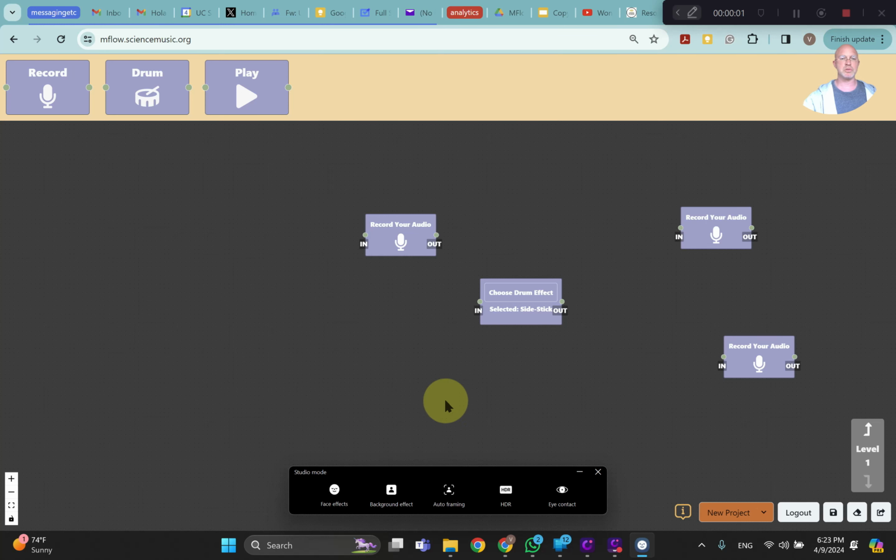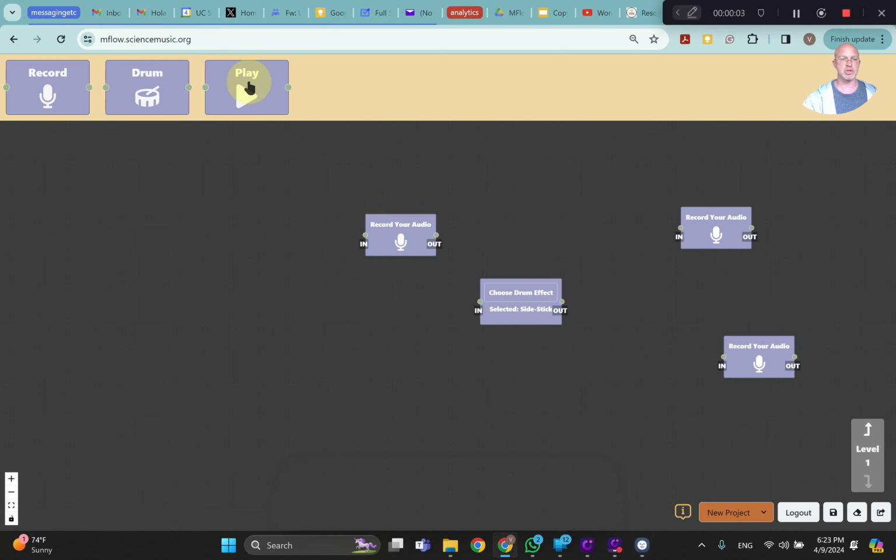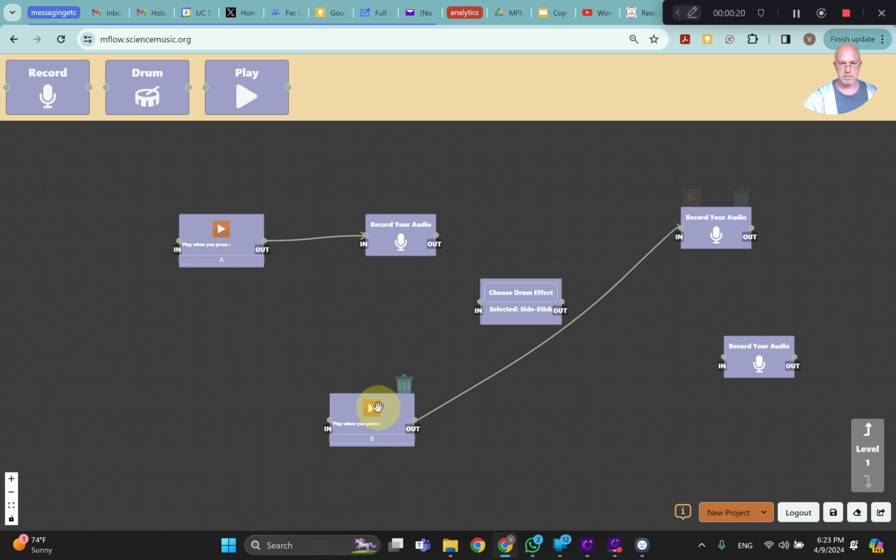You can also use these play blocks. So you can drag a play block and connect it to a sound block and click on the play. Cuckoo! Or you can drag another play block and connect it to another sound block. Chaba! You can add a lot of play